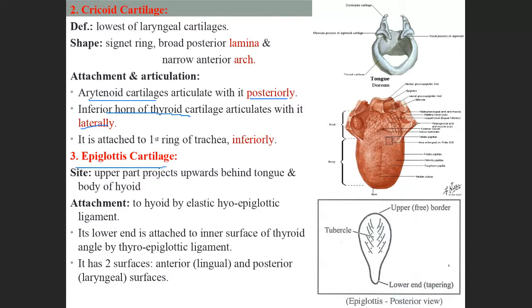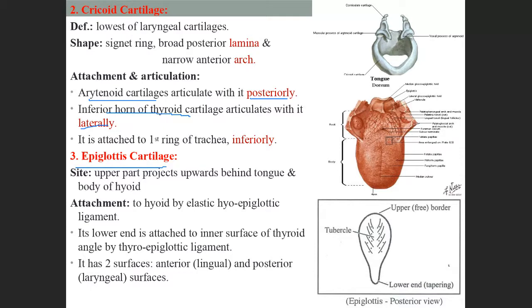Where is the epiglottis present? It is in the upper part, behind the tongue. I have shown you in the specimen. It is a leaf-like structure. Where is it attached? It is attached to the hyoid bone by the elastic hyoepiglottic ligament.